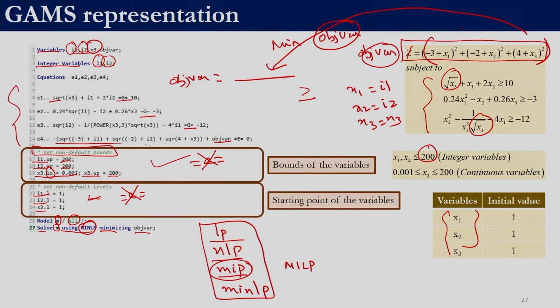That is why we have this 4th equation, which corresponds to the objective function. We could have also written obj var equal to E equal to this expression, or we could bring it to the other side and give it as equal to E equal to 0.